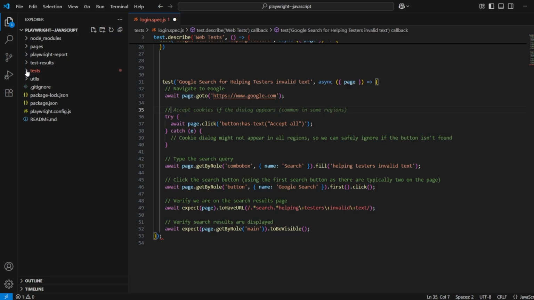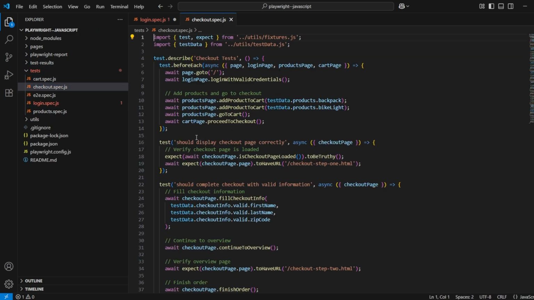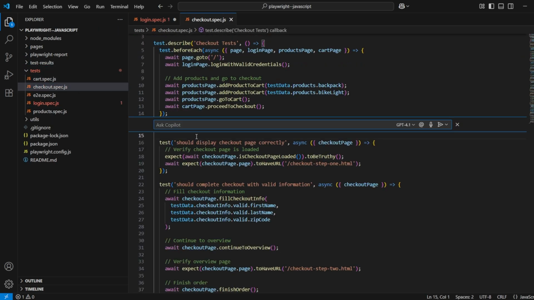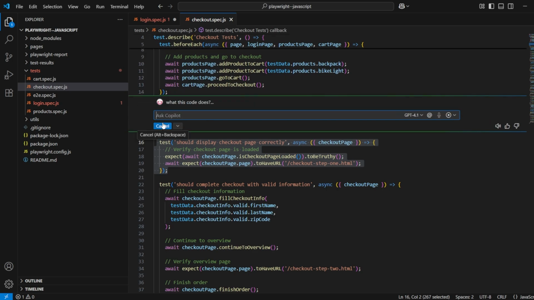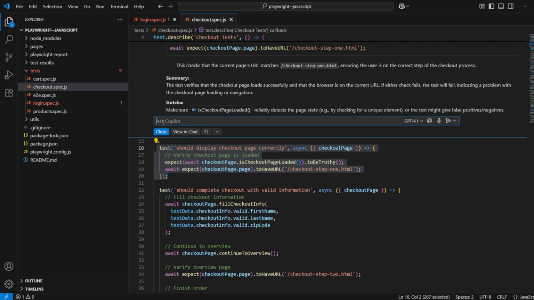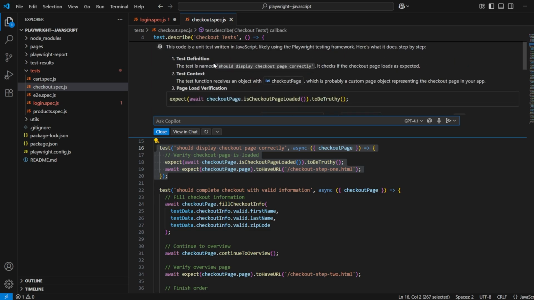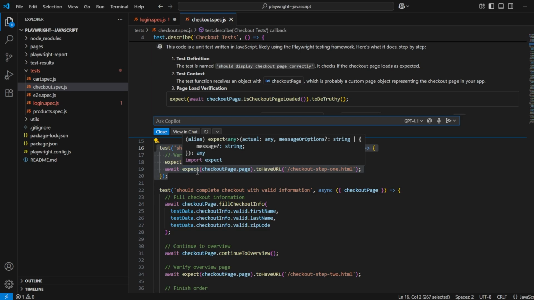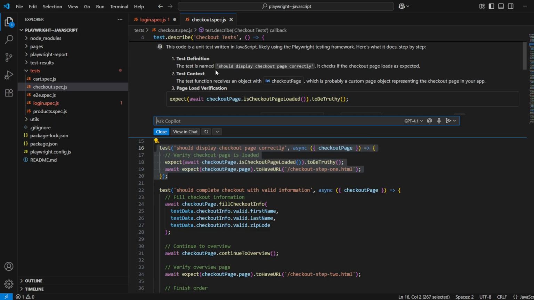You are working on this framework and you don't know what this does. So you can just press Control plus I, select this, and just tell me what this code does, and it will help you. There was a time when we used to ask the seniors, the person who has the knowledge of the framework or the coding, what this code does, right? But with this, you can just ask anything. You don't need anyone. You do have the Copilot, and you can just onboard yourself into it.